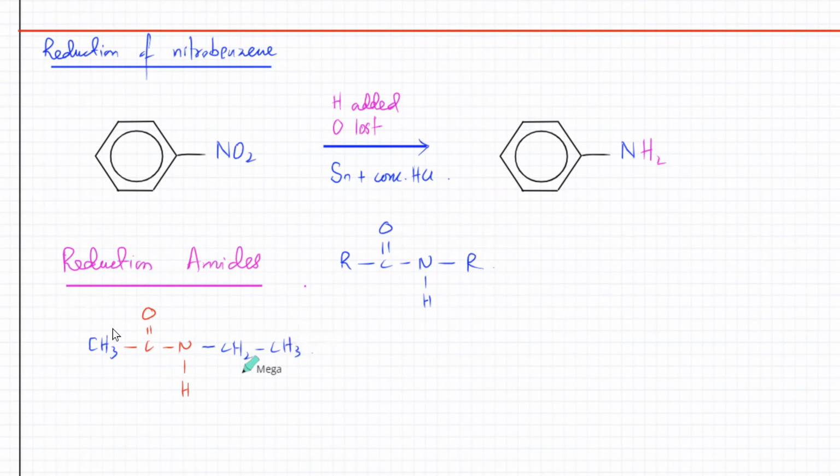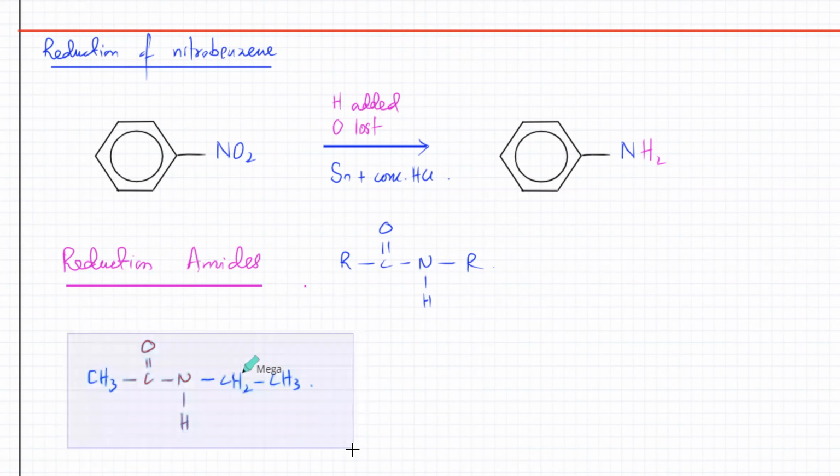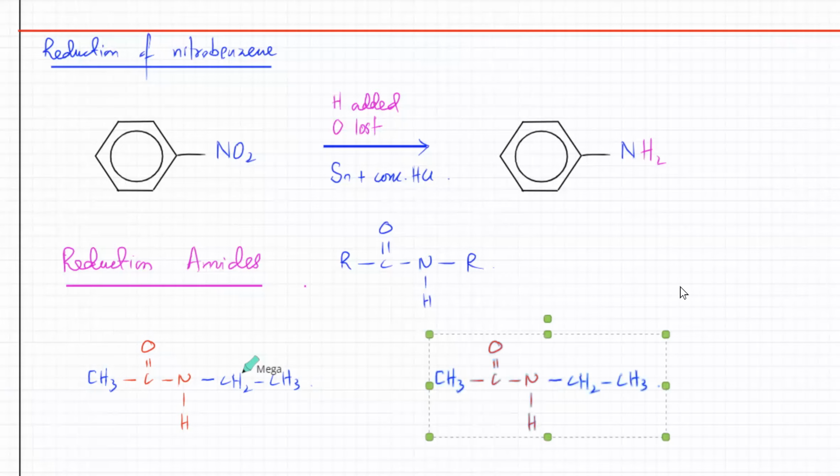And here's the molecule. I'm going to reduce it with LiAlH4. So everything remains the same except for the middle part. When we use LiAlH4 for this, the oxygen over here is going to go away.